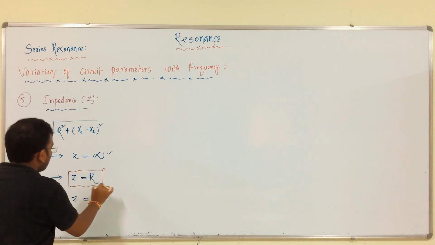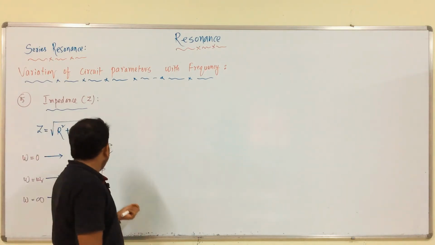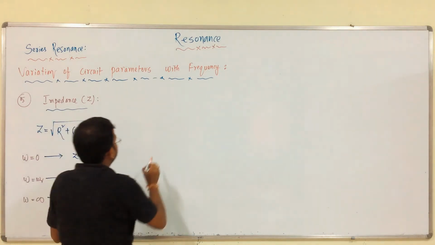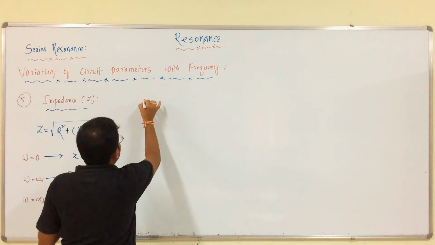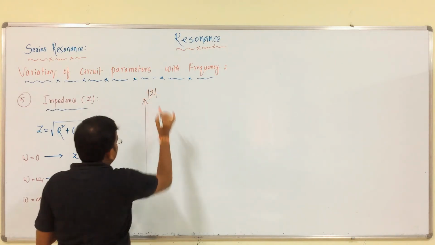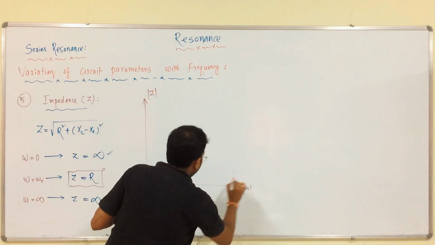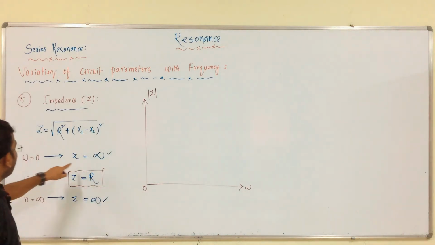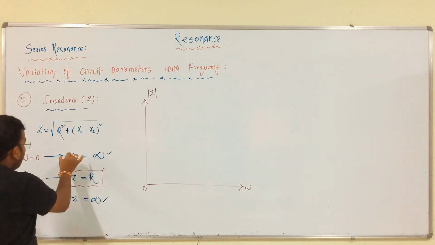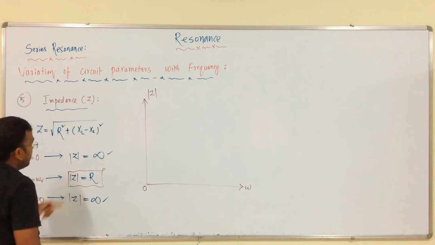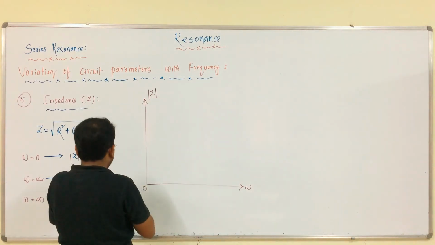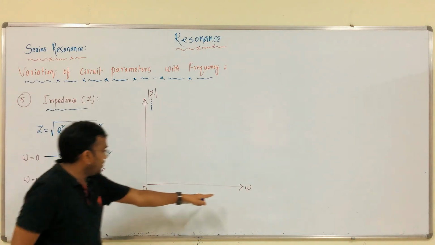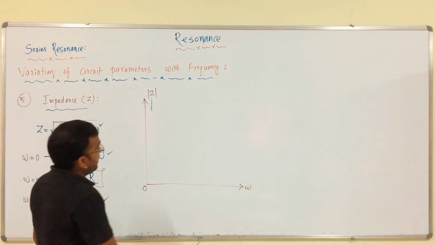This is Z equal to R, this is mod Z, this is omega. So, when it is 0, what is the value of impedance? Infinite, or you can say mod Z is infinite. When it is infinite, it is also infinite.